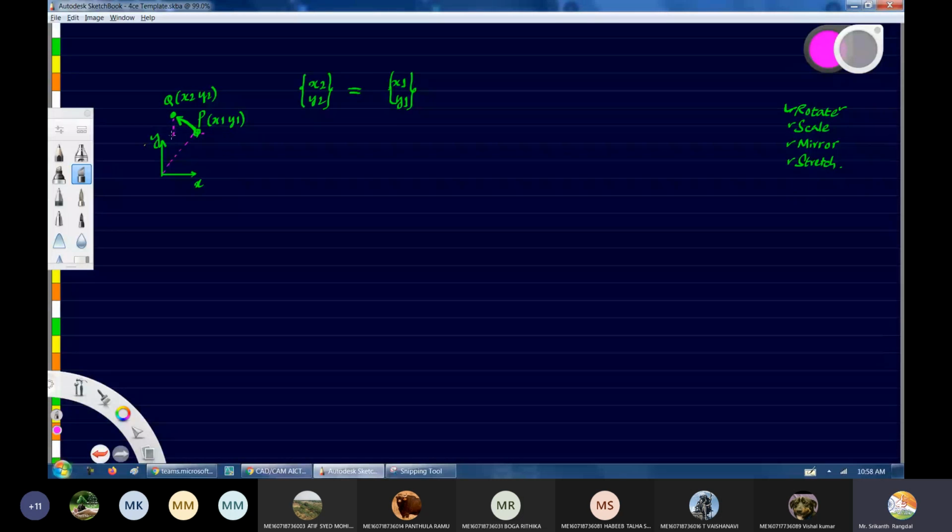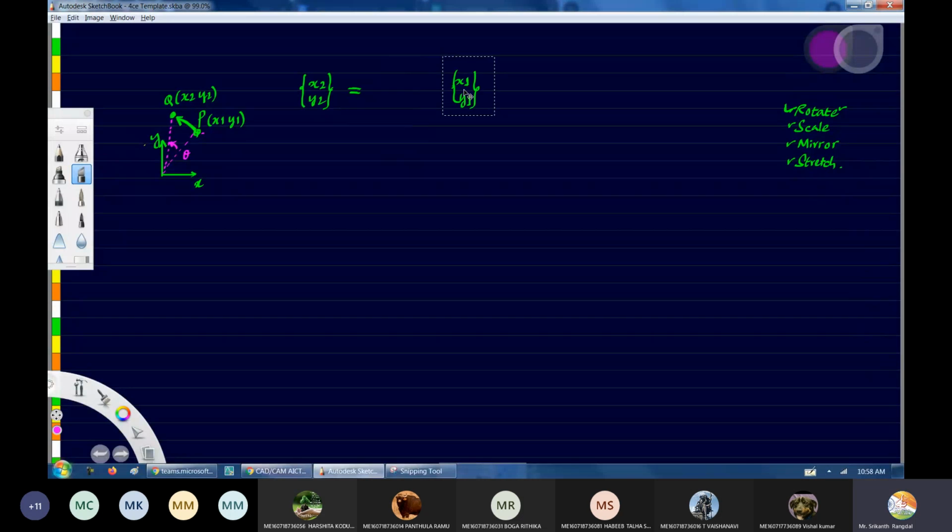So we have to start rotating this from this point to this point, right? So this is the rotation we have to do, and let us say the angle by which we are turning is theta. So how to relate this? Let us do a slight calculation first of all. Let me take a different color, yellow or orange.